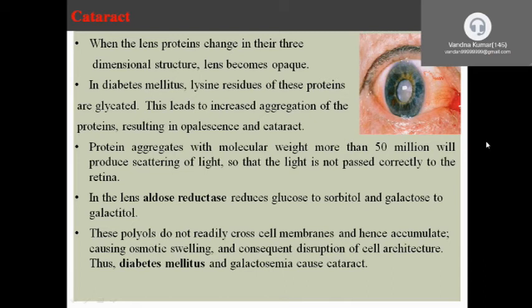So these are accumulated in the retina, and they cannot cross the cell membranes, causing osmotic swelling and disruption of the cell architecture. So diabetes mellitus and galactosemia cause cataract.